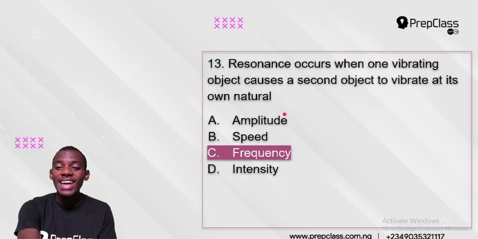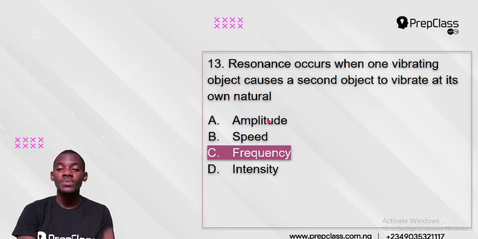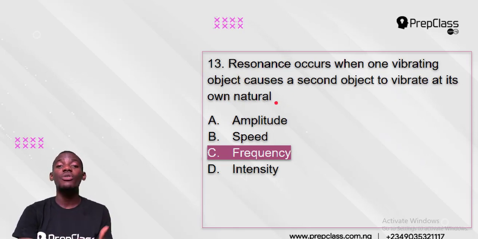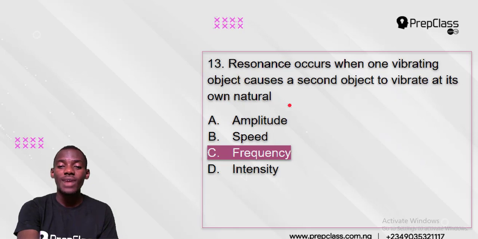So it is all about frequency. The answer is frequency. It is not amplitude. It is not speed. It is not intensity. The answer for resonance is frequency. So it is a transmission of frequency between the bodies, and they vibrate at their own natural frequency. And in fact, that is the meaning of resonance. And that brings us to the answer to that question.